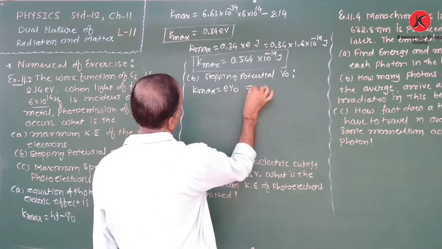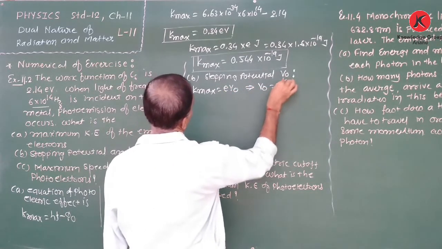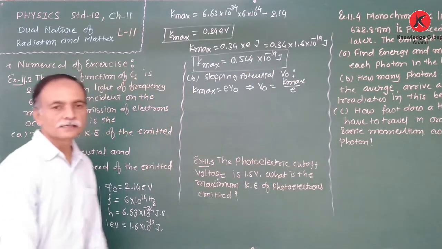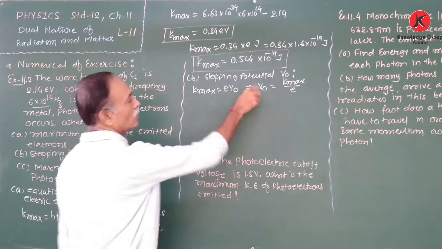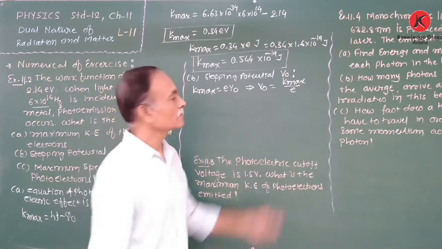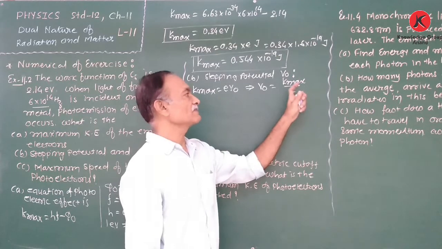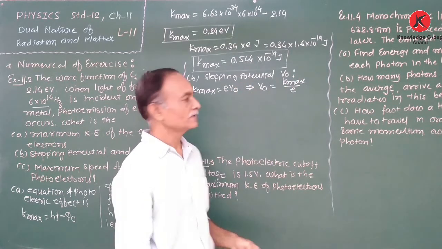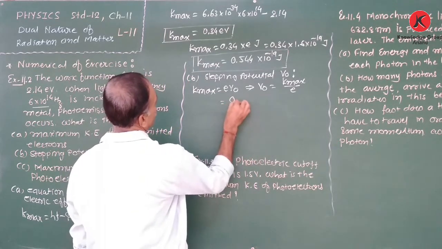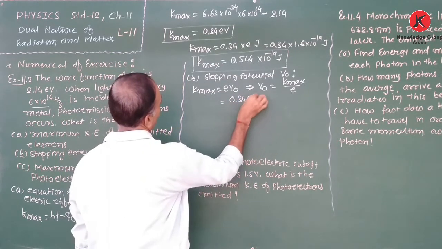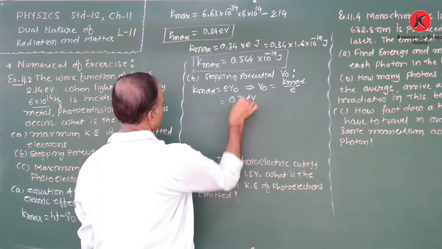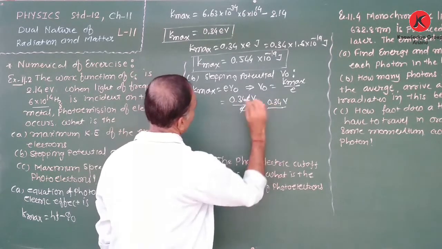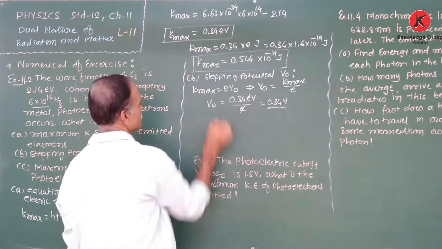Therefore, V0 is equal to K maximum upon e. We find V0 in volt, so we place the maximum kinetic energy in electron volt, 0.34 electron volt upon e. The e cancels, therefore 0.34 volt. That is the value of the stopping potential V0.